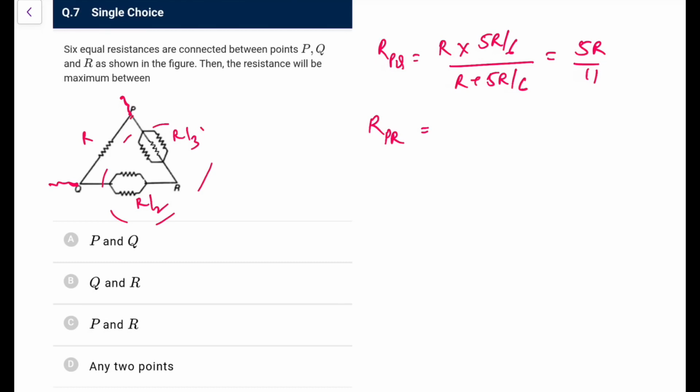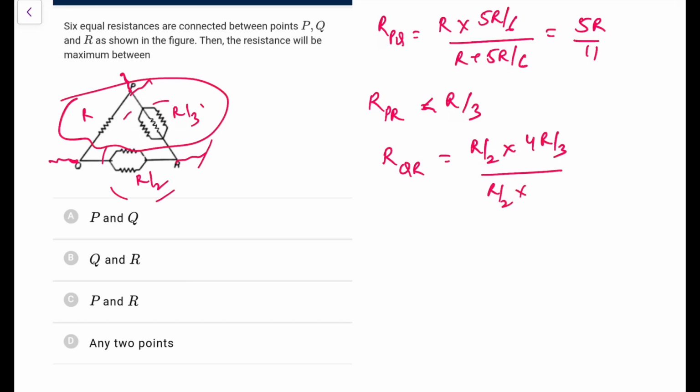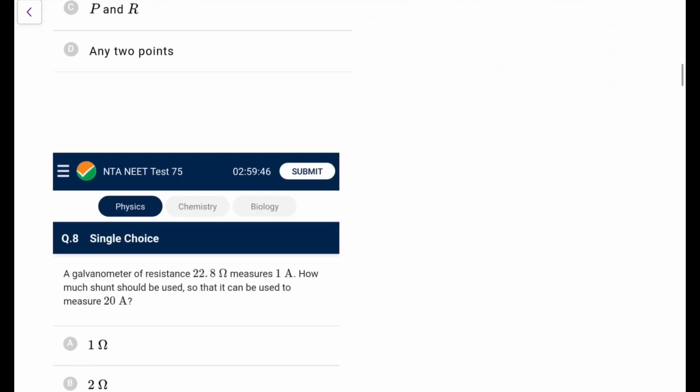Now R between P and R. Between P and R, this is R by 3 and something will be parallel to it. So definitely that is going to be less than R by 3. R by 3 is lesser than this, so it cannot be the option. Now R between Q and R, that would be R by 2 in parallel with this R plus R by 3, which is 4R by 3, so upon R by 2 plus 4R by 3. Sorry, not into, here it is plus. So this would be 3 plus 8, 11. So 4 by 11 R. So clearly R PQ is maximum. So go for option A.